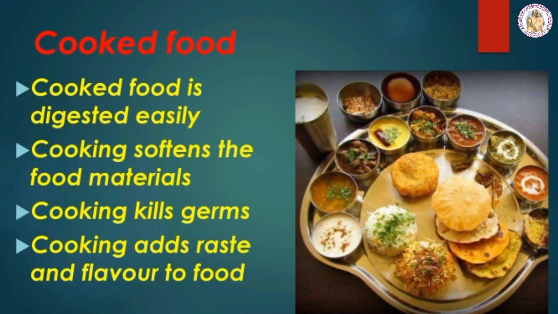Next one is cooked food. We cannot eat all the food items in raw form. Cooked food is food that needs to be processed using heat before it can be eaten. Why should we cook food?